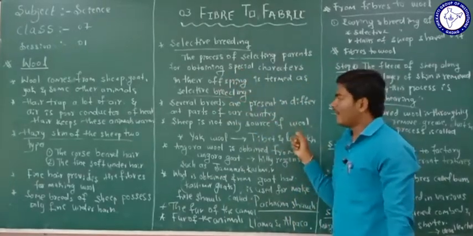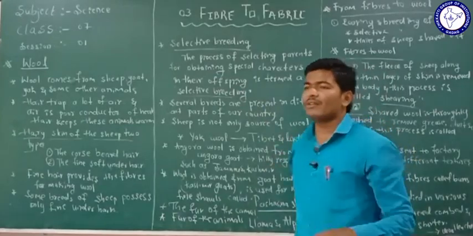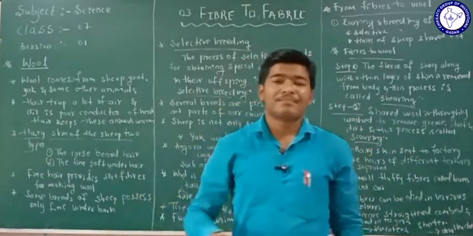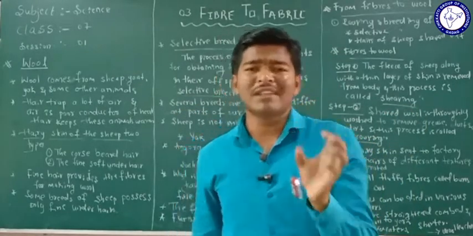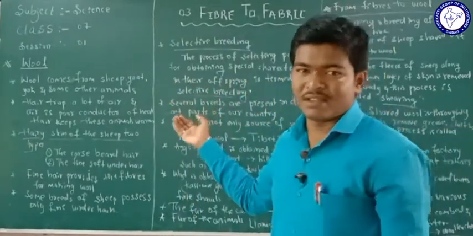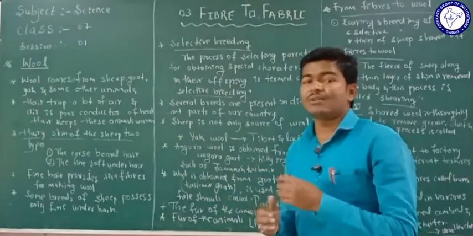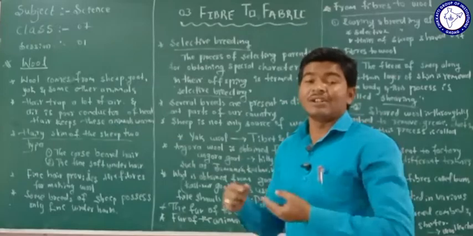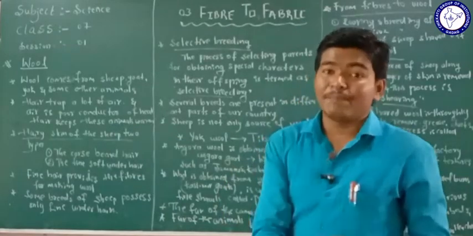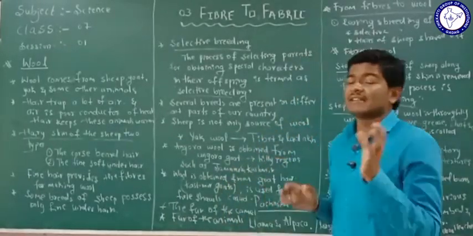So when you look at different parts of India, you will see different breeds of sheep. Have you understood? Due to the environmental conditions and the culture, that factor causes some of the differences.